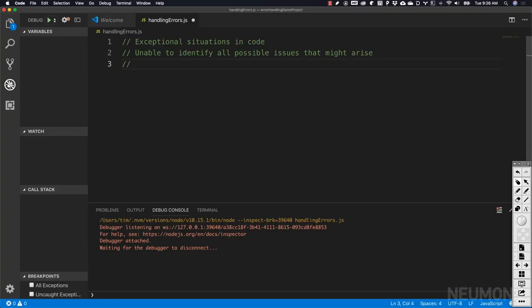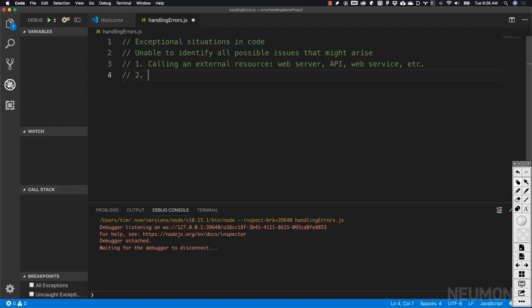We also have situations where we might be writing to the disk. So let's go ahead and let's note down some of these. So calling an external resource. So that would be a web server, API, web service, something like that. So calling an external service.